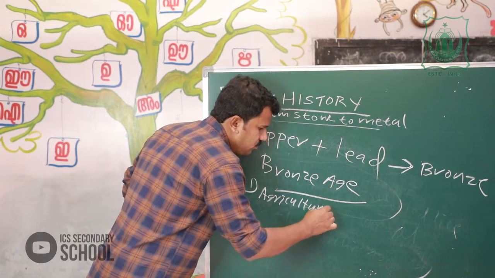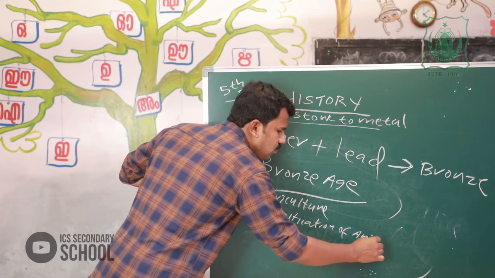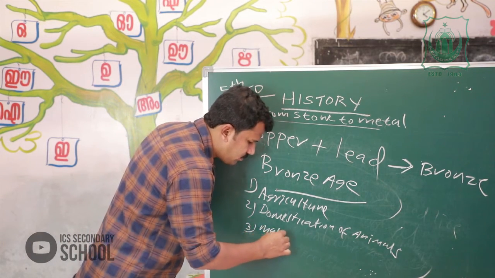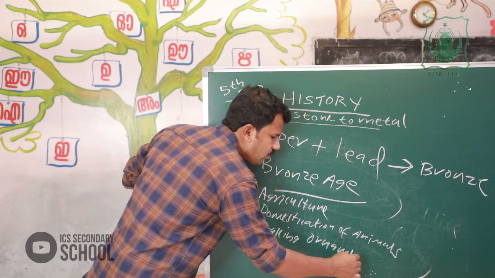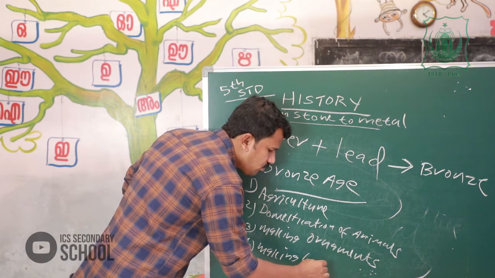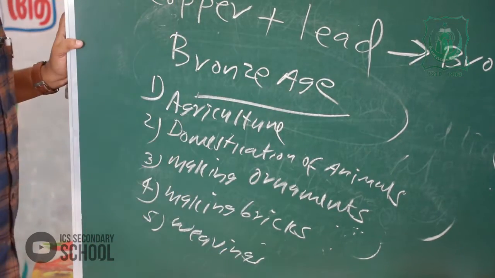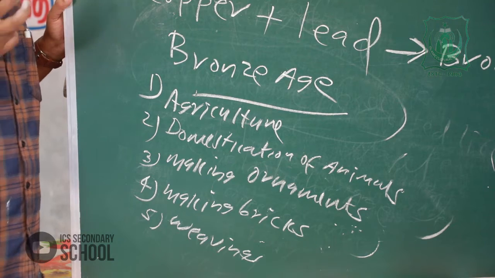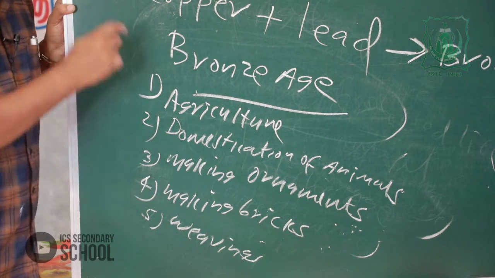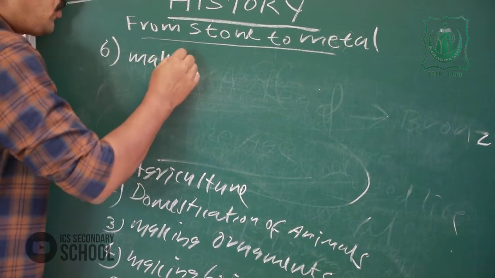Agriculture, then domestication of animals, making ornaments, fourth one, making bricks, fifth one, weaving, sixth one, making bronze pots.